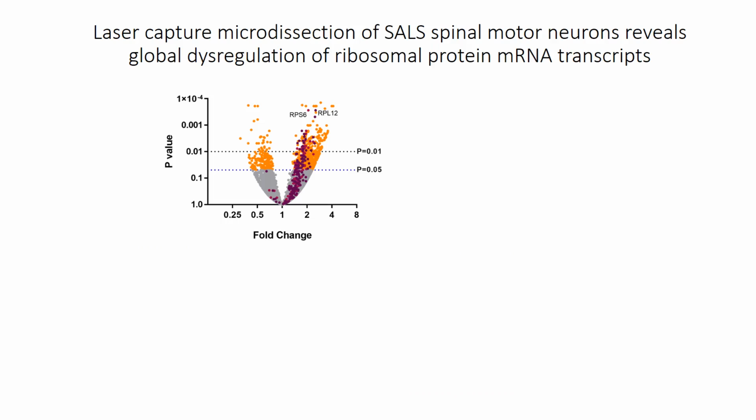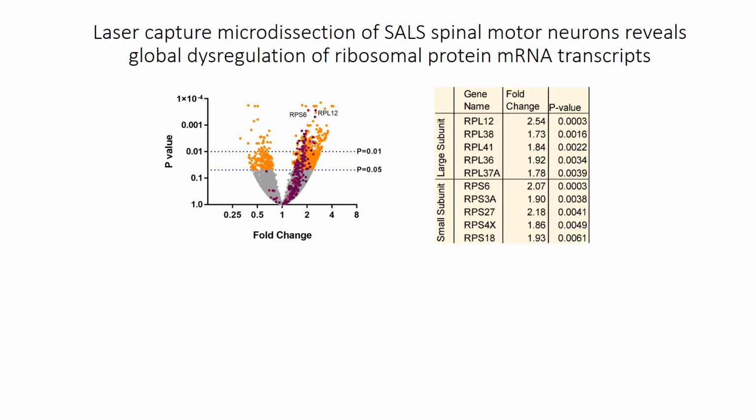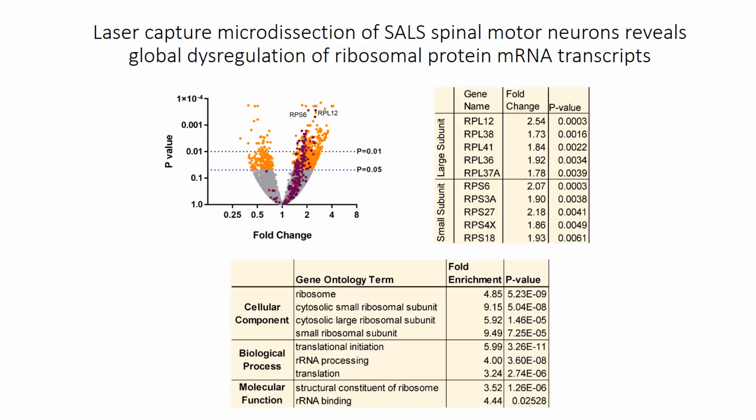We wanted to see if additional markers of nucleolar stress occur in ALS. So next, we turn to laser capture microdissection data from sporadic ALS spinal motor neurons. We found that globally, mRNA encoding ribosomal protein subunits were upregulated in this dataset, and this includes mRNA encoding both large and small ribosomal protein subunits. Interestingly, gene ontology terms related to ribosomal biogenesis as well as protein translation are significantly enriched in sporadic ALS, suggesting that indeed nucleolar stress occurs in sporadic ALS.